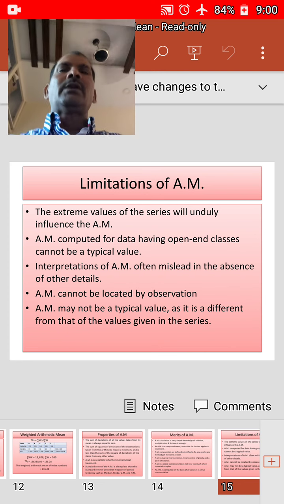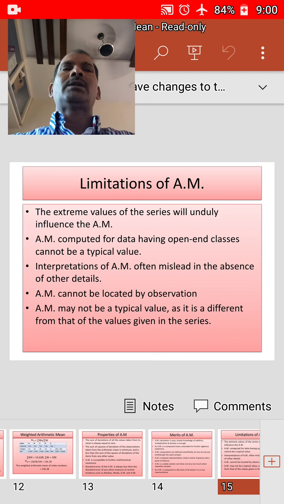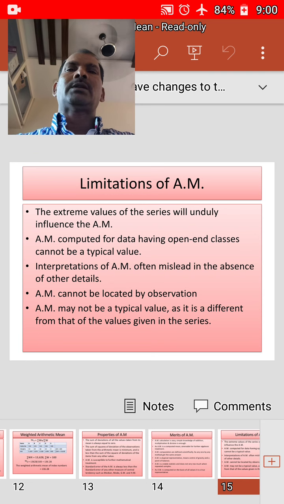Next, very often interpretation of arithmetic mean may mislead the reader in the absence of the other details of the data. Example: the years 2010, 2011, 2012, 13, 14. In college A the numbers of passes are 1500, 2000, 2500, 4000, 5000, total 15,000 students.